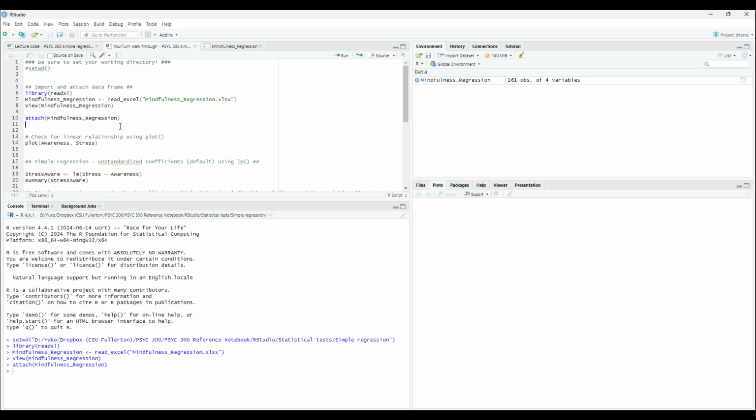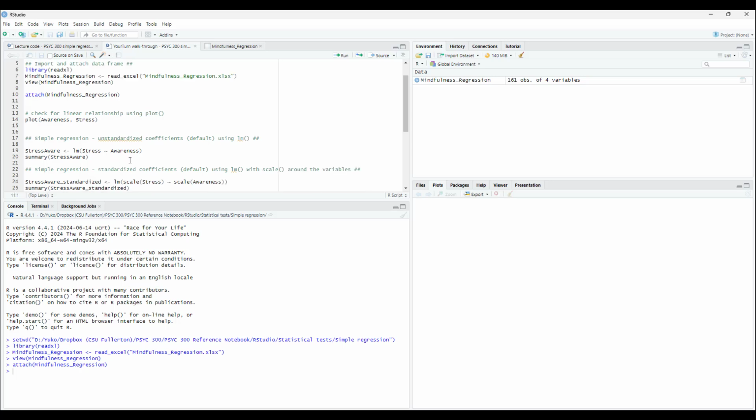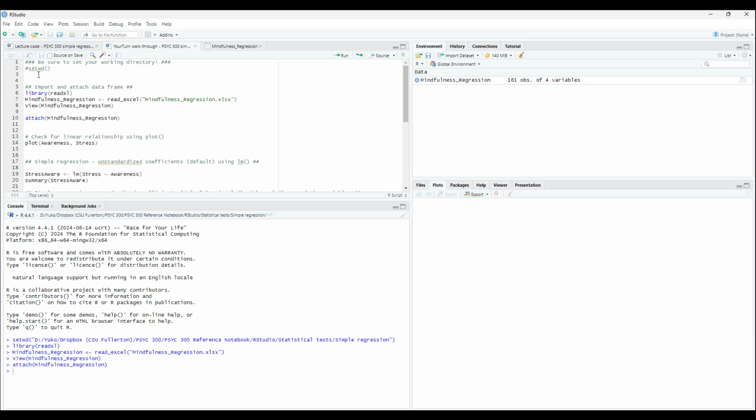Now, my assumption is that you're probably going to just borrow my code and then replace the variables in it. And that's fine. Just make sure that you have followed the steps to set up your working environment correctly. Now, the research question was, does mindfulness awareness, so basically the variable awareness, positively predict self-efficacy in online learning, or rather the learning variable? And so again, does awareness predict learning?